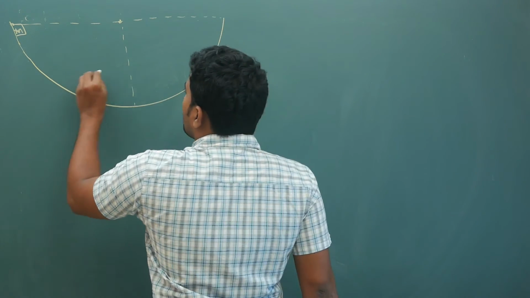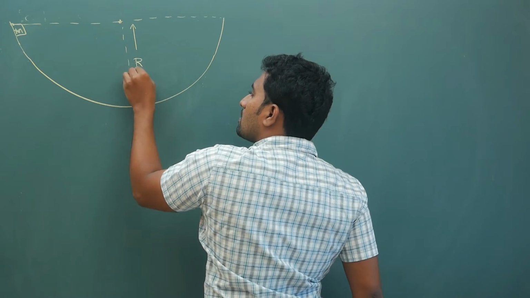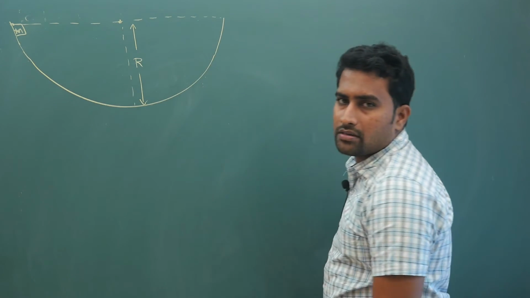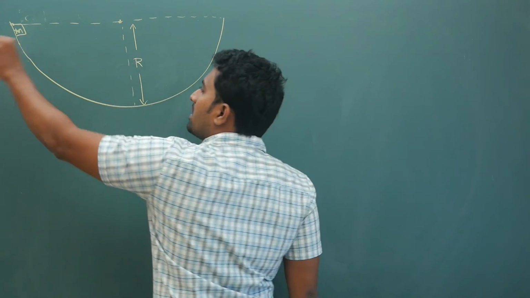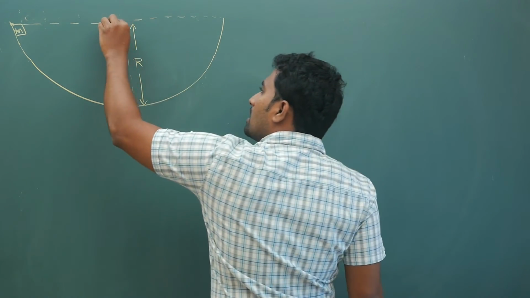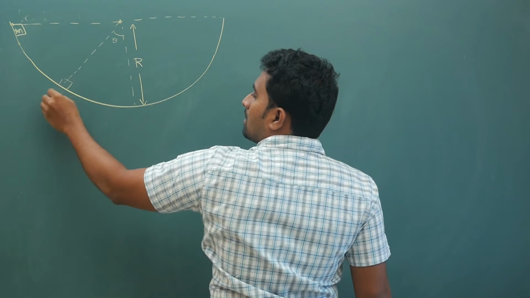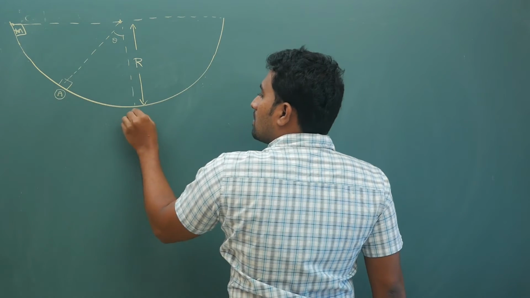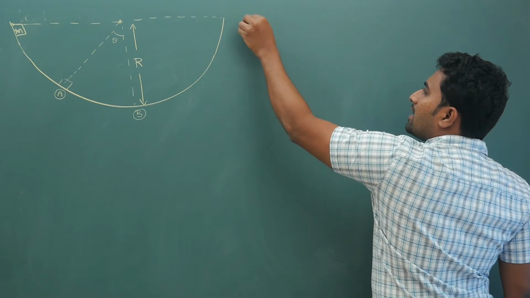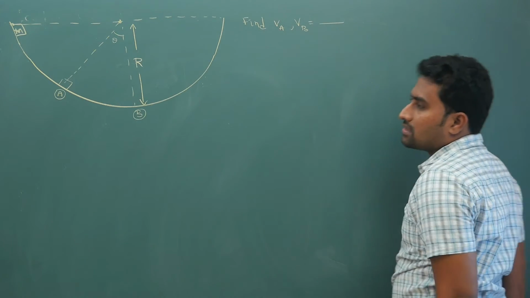Now let us say radius of this groove is r. You have released a block from this point, from the radius, horizontal. Now your question is, while it comes to some position here making some angle theta, if this is some point A, if horizontal is some point B, find velocity at A and find velocity at B. You will get questions like this.